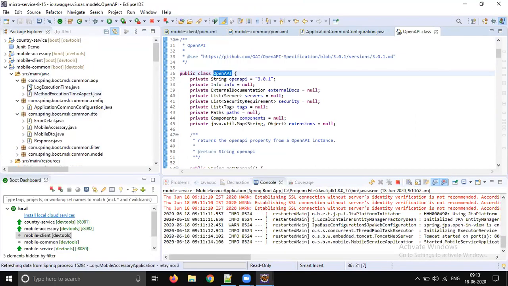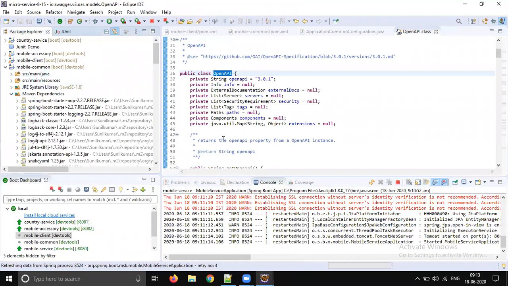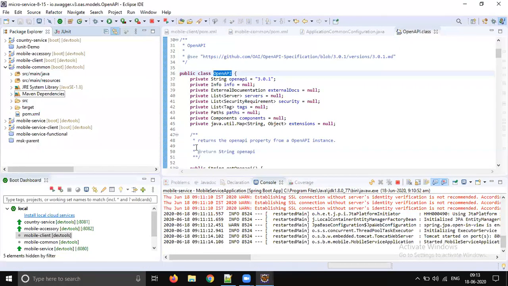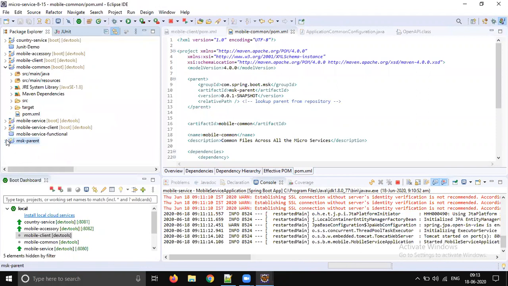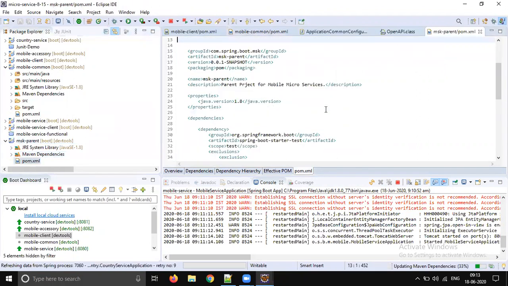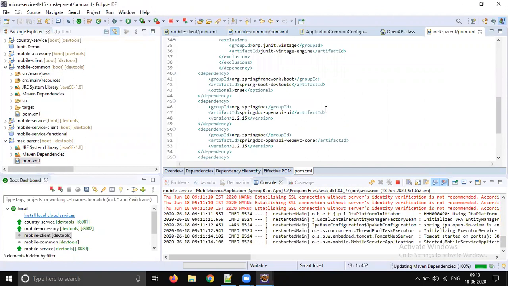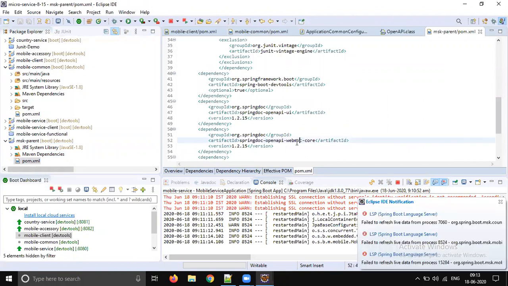Okay, Java dependencies. Mobile common complex. Okay, I think we added it in the parent. Okay, it's there in the parent. Really, OpenAPI, it's there in the parent. So here it is right: OpenAPI WebMVC core.